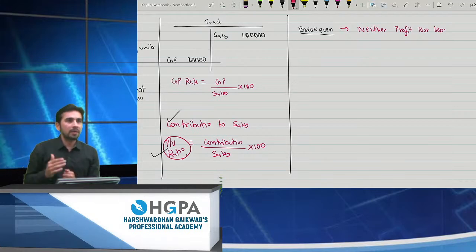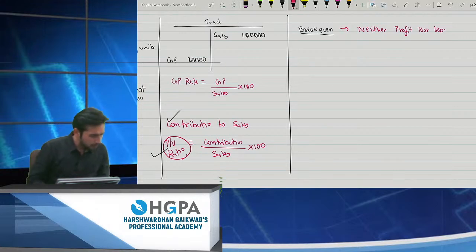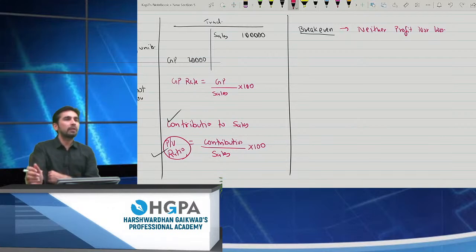फायदा ना हो, कम से कम नुकसान भी तो ना हो, right? So break even is that point where there is no profit, no loss, zero profit, zero loss. That means all my expenses should be covered, right? So how do I calculate break even? Does anyone remember how we calculate break even? Okay, perfect. Fixed cost divided by PV ratio is the break even, right?